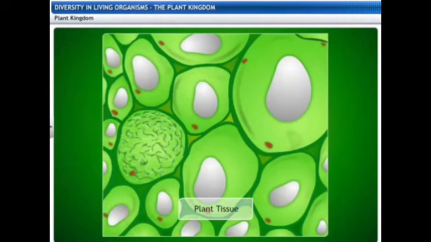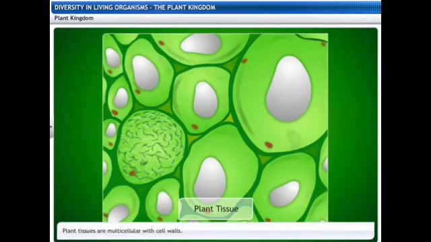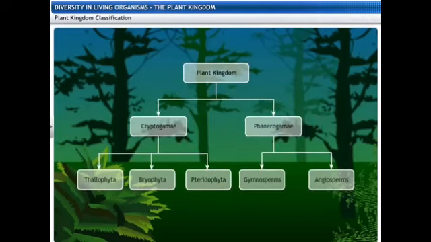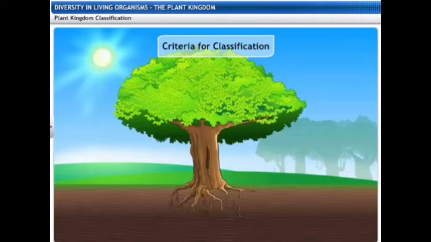The plant tissues are found at various places in the regions of the plant, which are multicellular with their typical cell walls. So basically the plants are categorized into the cryptogams and the phanerogams with their further subdivisions like the Thallophyta, Bryophyta, the Pteridophyta and the gymnosperms and the angiosperms. The further classification and study of all these kingdoms and classes in much detail will help us to analyze plants in much detail.